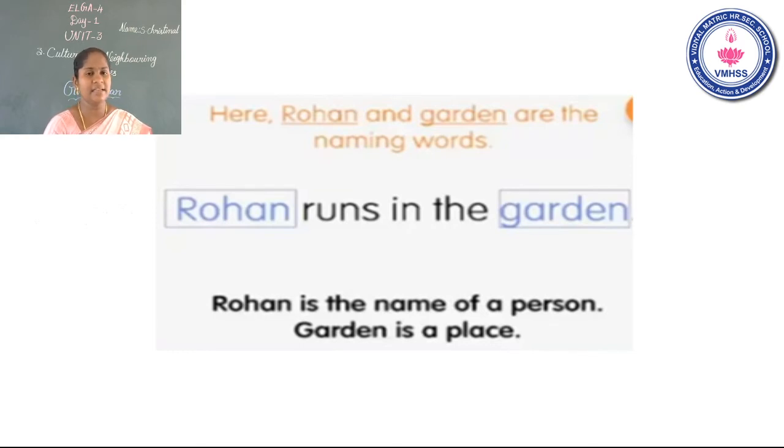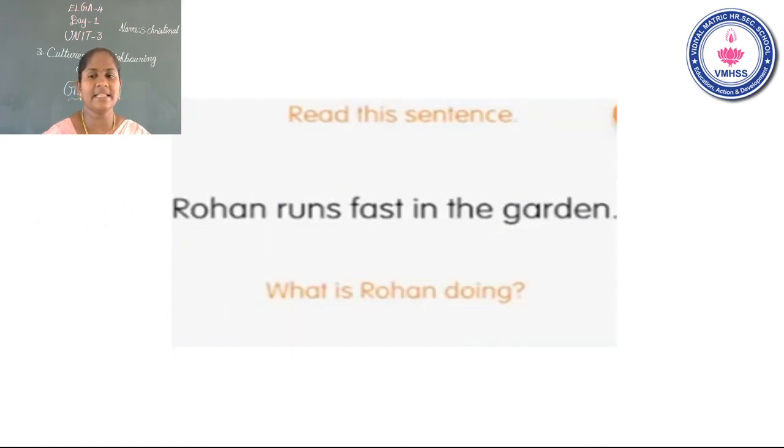Rogan and garden are the naming words. Rogan runs in the garden. Why? Because Rogan is the name of a person. Garden is a place. Next, read this sentence.